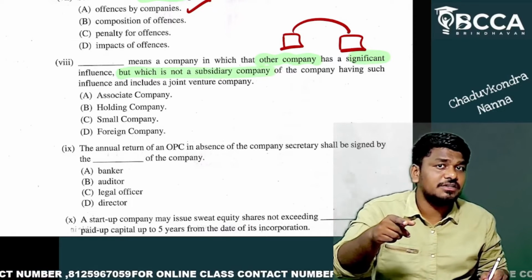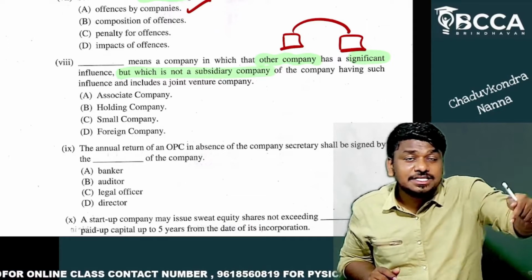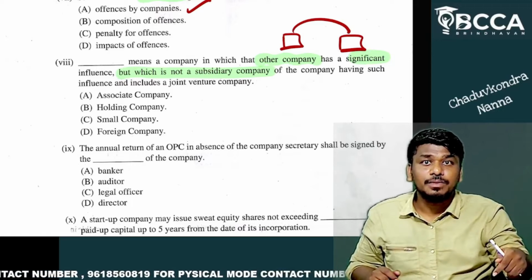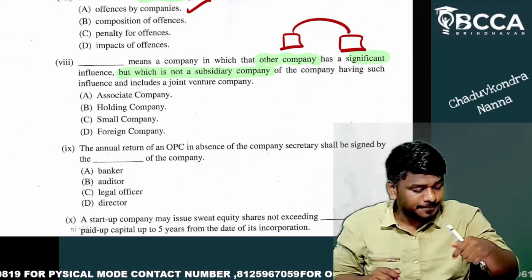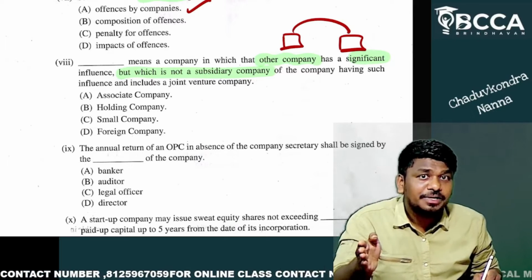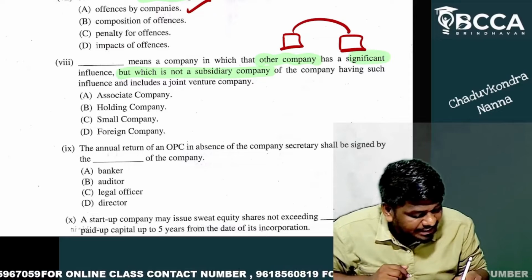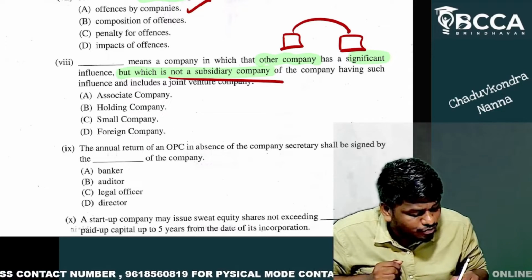What is meant by a significant influence? If you know, please type it in the comment section. Please mention that. Come on, you can comment it. Okay. Yes. So one company has a significant influence in another company. But it is not a subsidiary company of a company having such influence and includes a joint venture company.